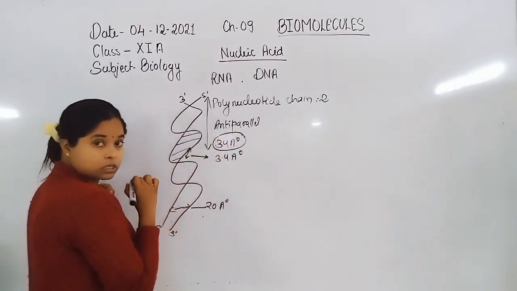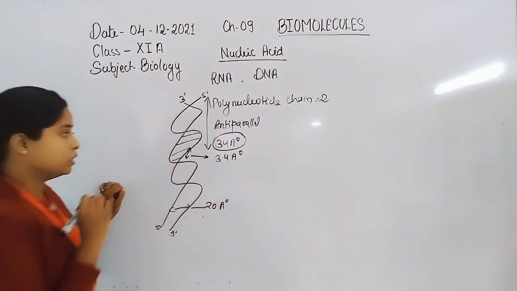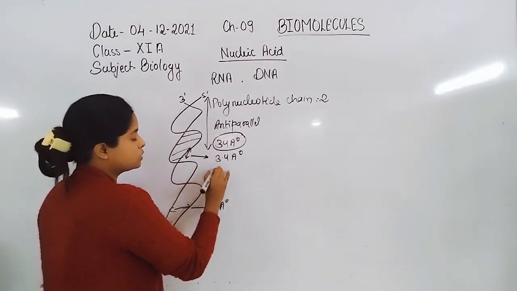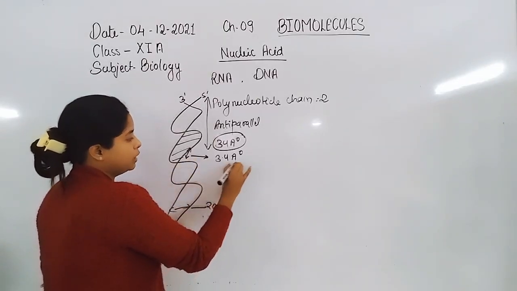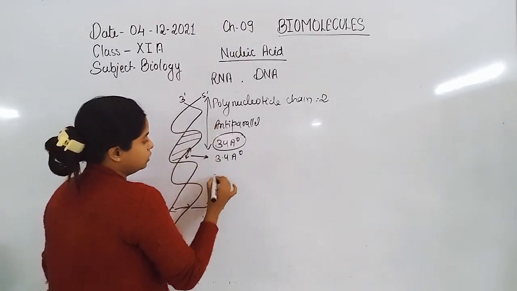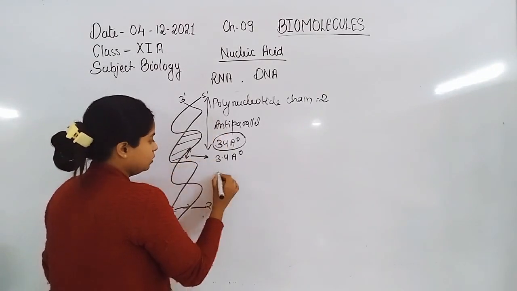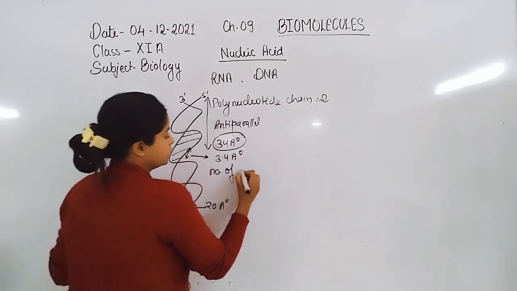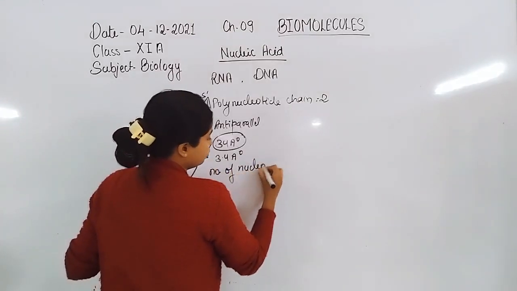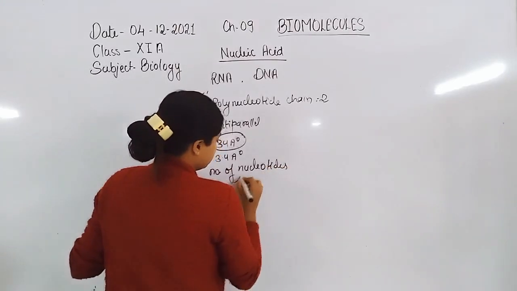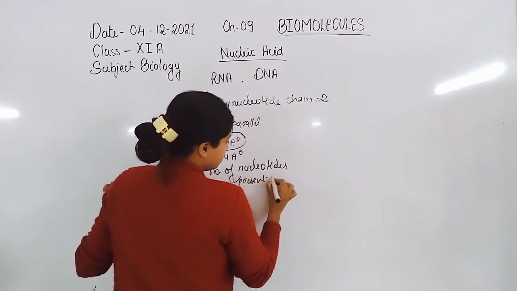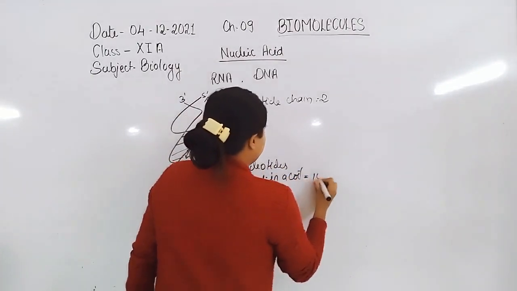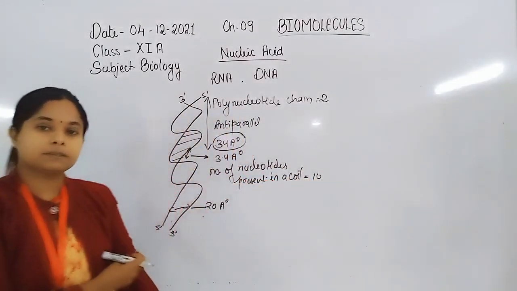Since the length of a single coil is 34 angstrom and the distance between two nucleotides is 3.4 angstrom, the number of nucleotides present in a coil is 10.